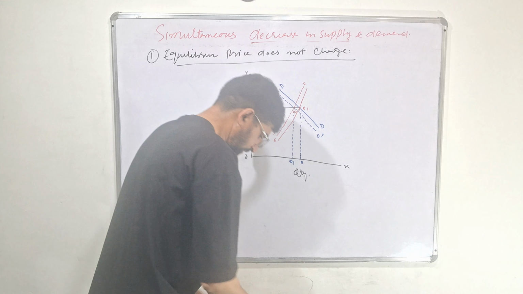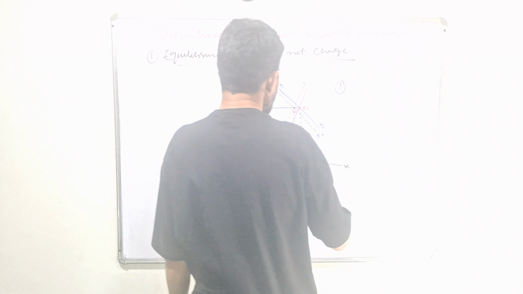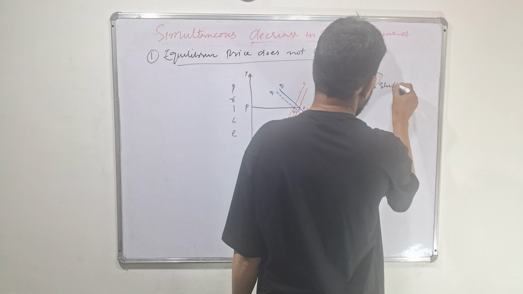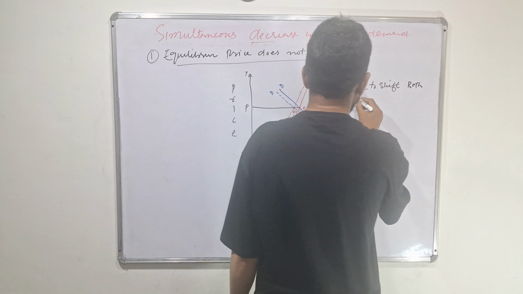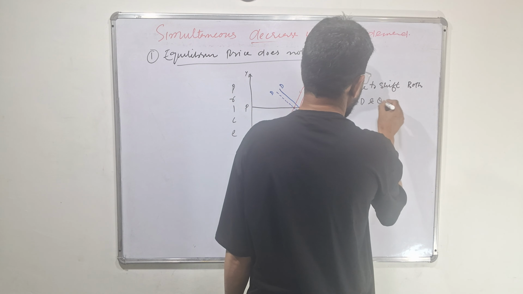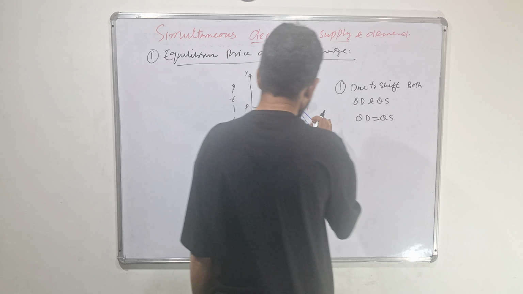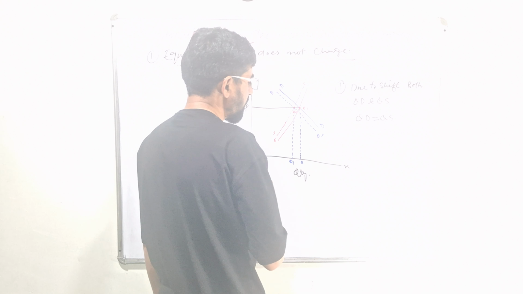I will write: due to shift of both quantity demand and quantity supply. What is happening? Quantity demand is equal to quantity supply, as the area between quantity demand and quantity supply are changing, but they remain equal.